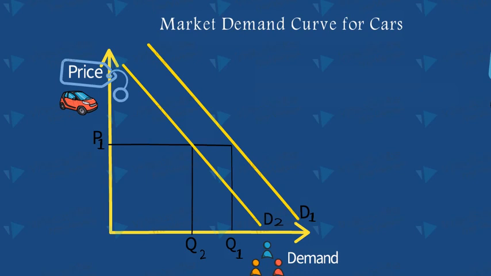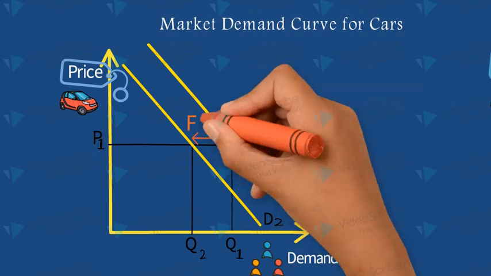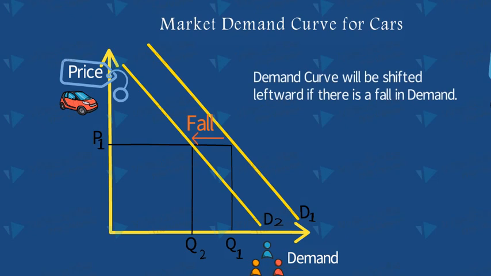So this change in demand, that is from Q1 to Q2, is called a fall in demand. Hence there is a leftward shifting of the demand curve if there is a fall in demand.